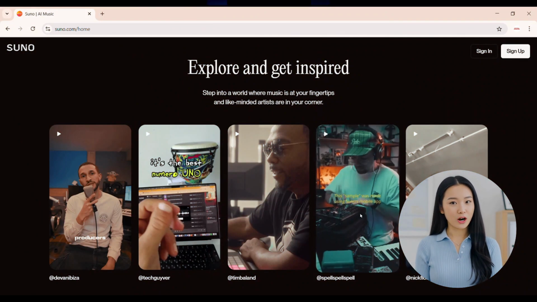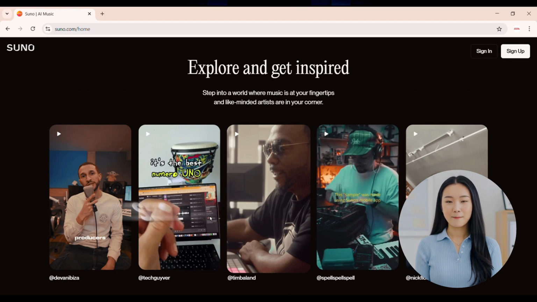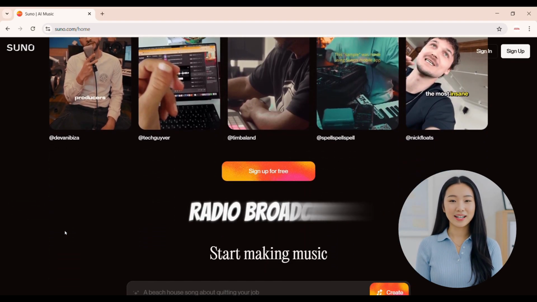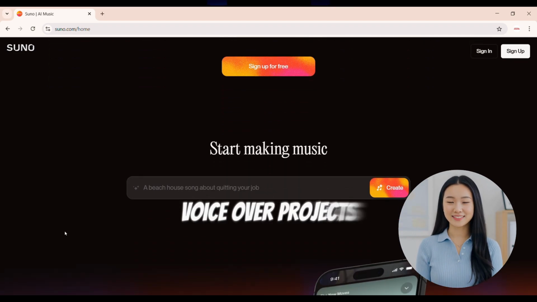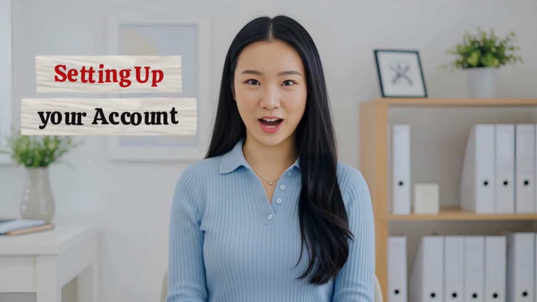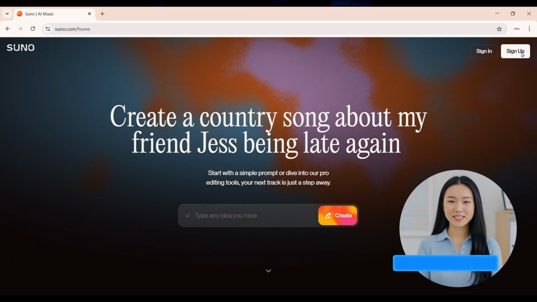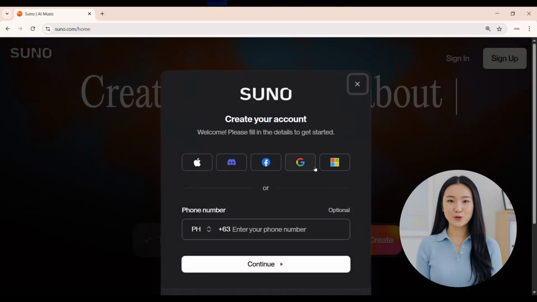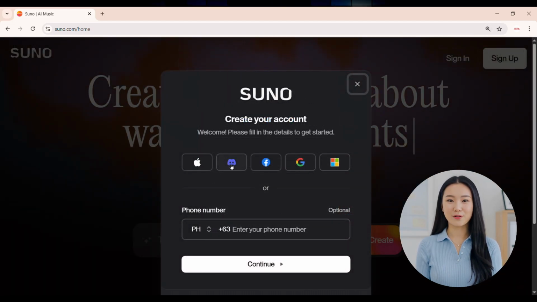With SUNO, you can also create content for social media, background music for apps, virtual events, call centers, radio broadcasts, or even voiceover projects. Let's dive into what SUNO can do, starting with setting up your account. To sign up, simply go to the official SUNO website and click Sign In at the top right corner. You can log in using your Google, Microsoft, or Discord account.